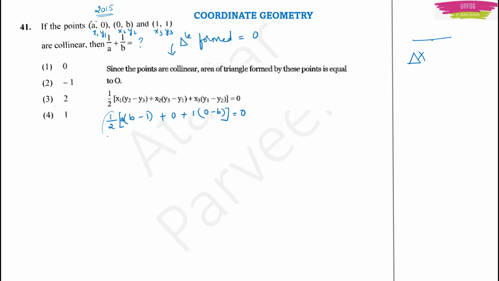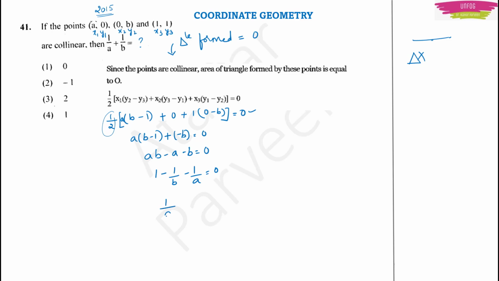So this half also gets multiplied with this 0 and it becomes 0. So what is inside the bracket? A into (B minus 1) plus 0 minus B will be minus B. This will be 0, or AB minus A minus B equals 0. Now you divide this entire equation by AB. You will get 1 minus 1/B minus 1/A equal to 0.